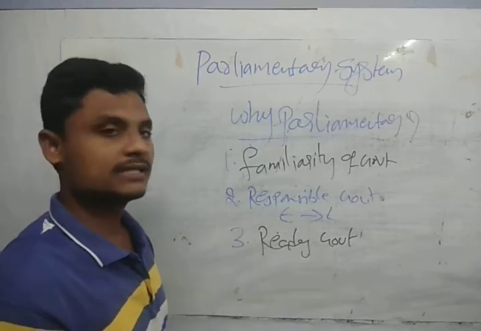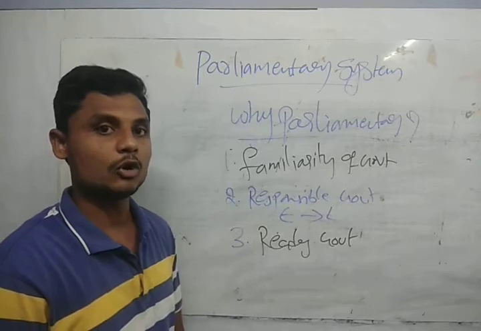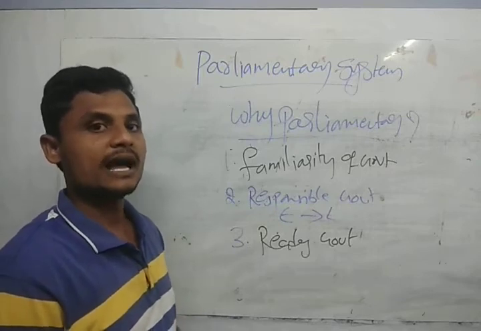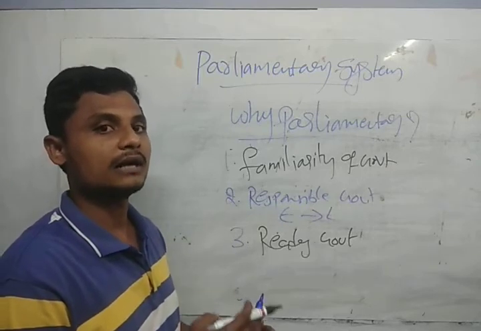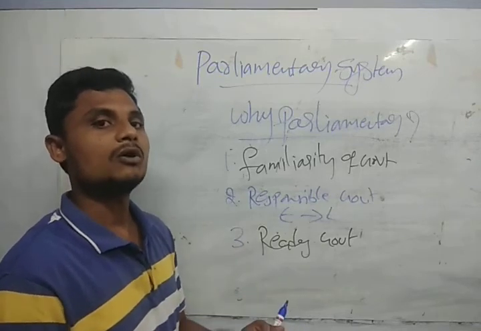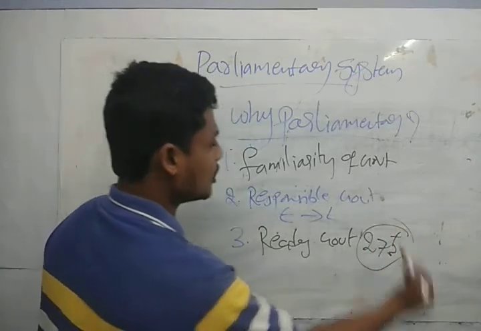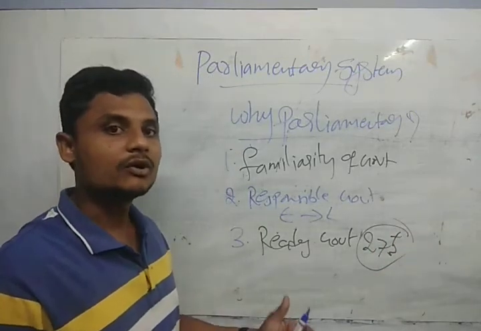This provision we can't see in the presidential form of government, guys. For example, right now we have the Narendra Modi government. If any issue happens and the government collapses, then any other party members, if they have 273 plus, can form the government, guys. It is called a ready government.